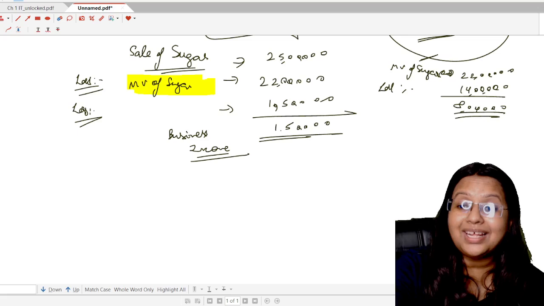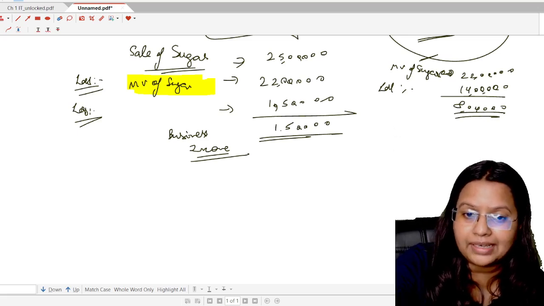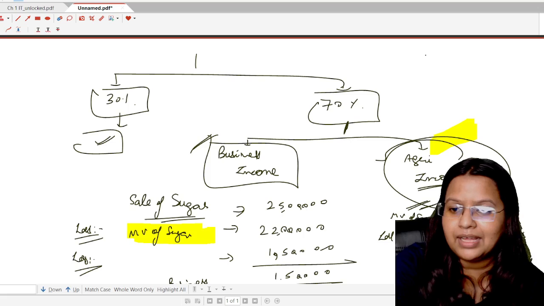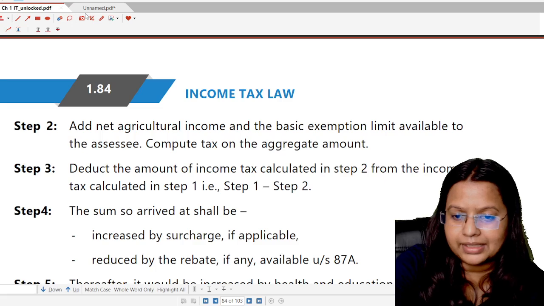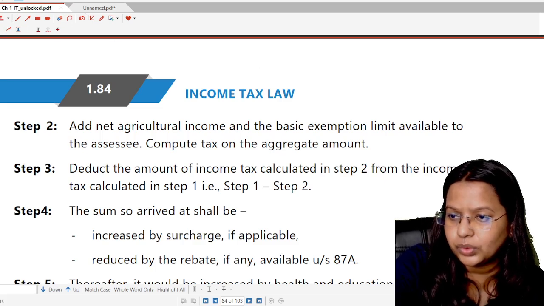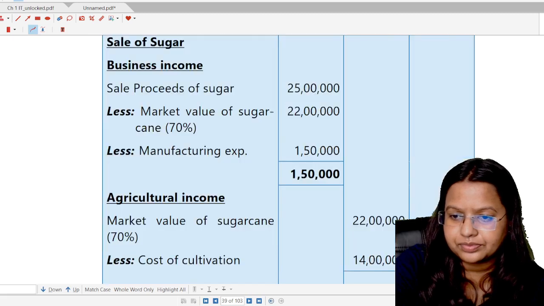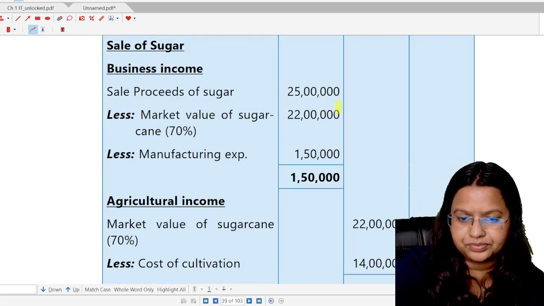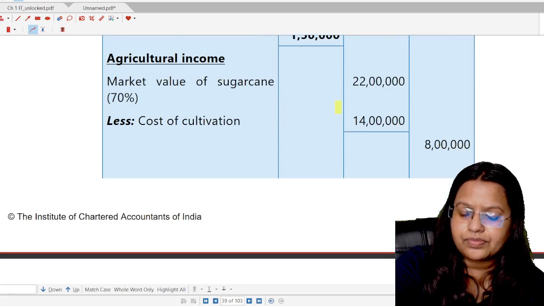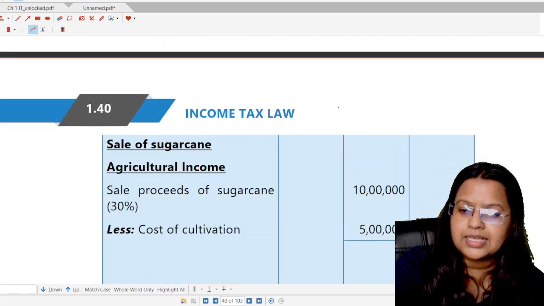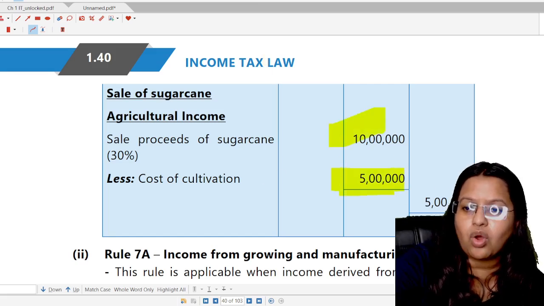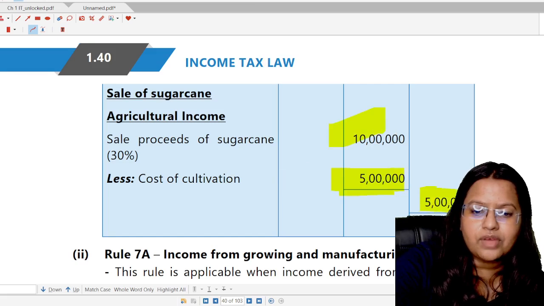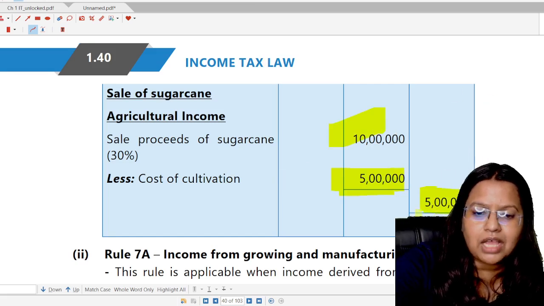So total agricultural income is now 8 lakh rupees for the 70% part, and for the 30% part we have already computed that. Just wait. That is this one. Sale proceeds of sugarcane, that is 10 lakh, minus cost of cultivation 5 lakh, which I already discussed in the class. So total is 8 lakh plus 5 lakh equals 13 lakh.